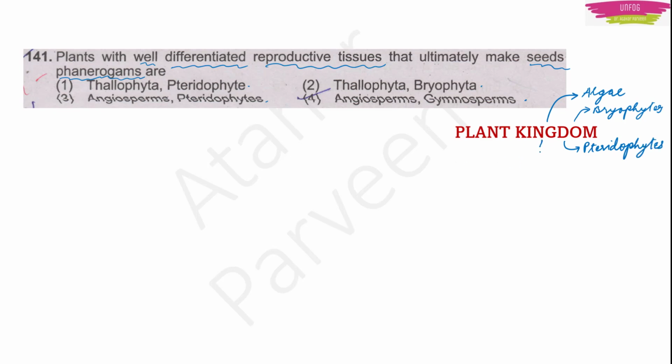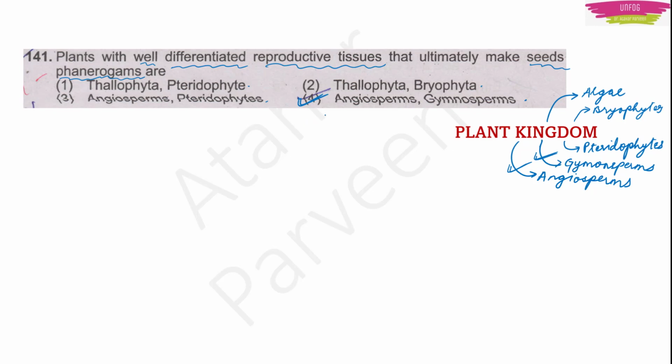Then we had gymnosperms. And we had angiosperms. Now he is asking about well-differentiated reproductive tissues and seeds. Phanerogams means seed producing plants. Those seed producing plants are gymnosperms and angiosperms. So the answer is angiosperms and gymnosperms.